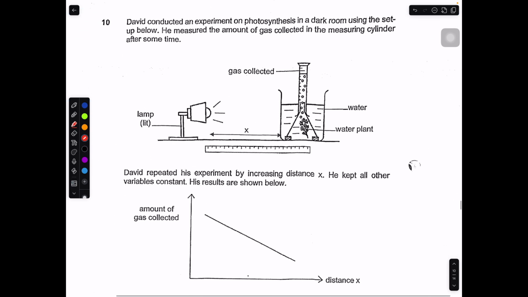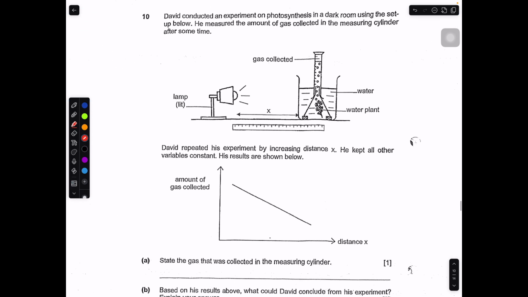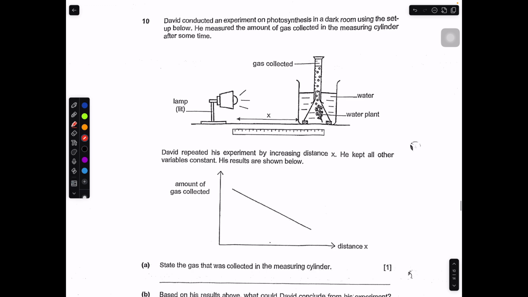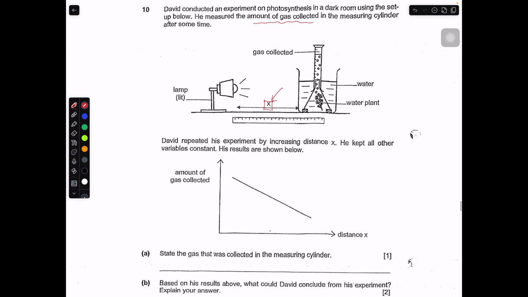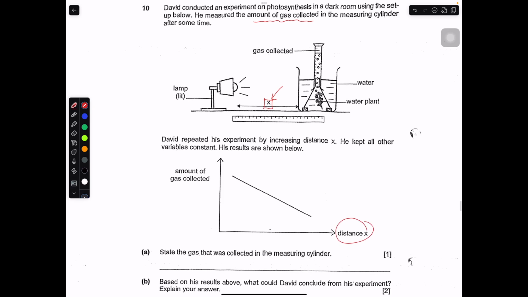Okay, so this question is really about photosynthesis. David conducted an experiment on photosynthesis in a dark room using the setup below. He measured the amount of gas collected in a measuring cylinder. So you have a lamp and you have distance x. You must pay close attention to this distance x, because sometimes this is really your key. And you take a look at the graph. The graph also tells you distance x. You have a water plant that's giving out bubbles, and over here there's some gas that's collected.